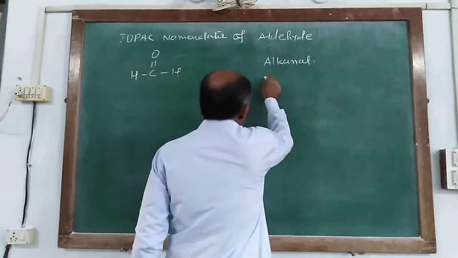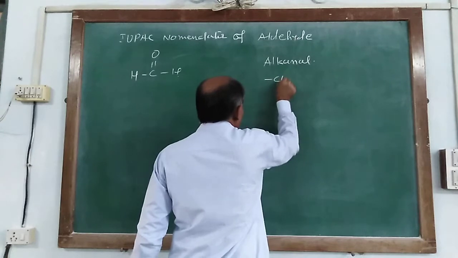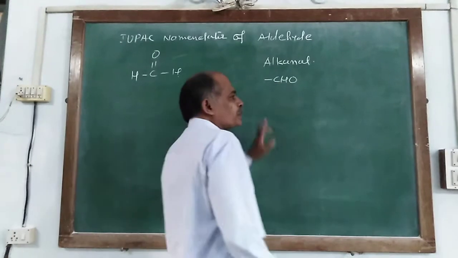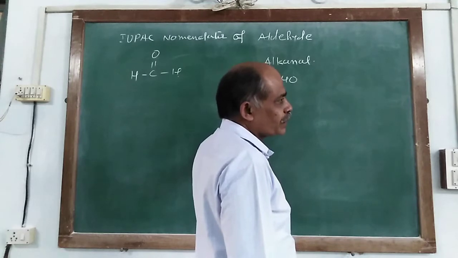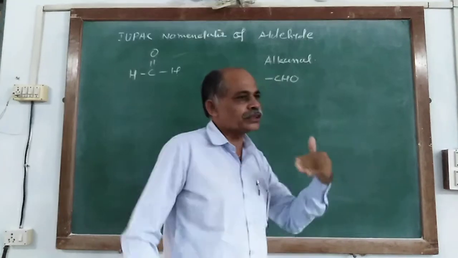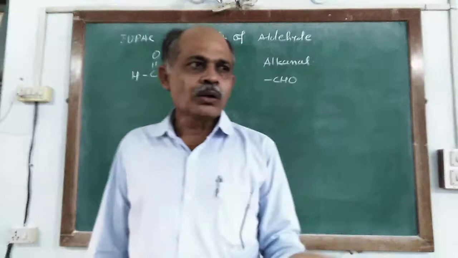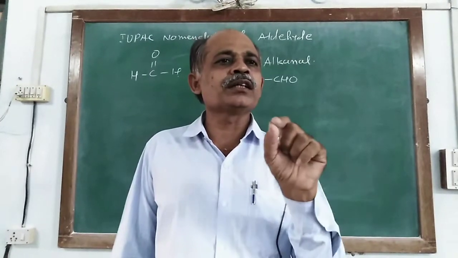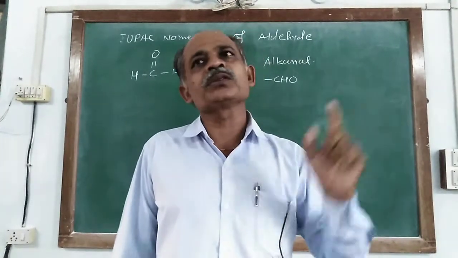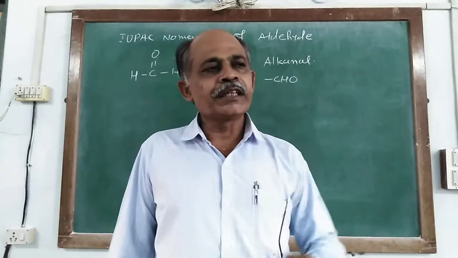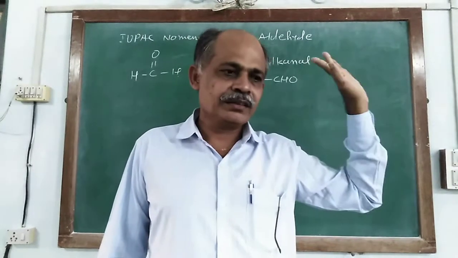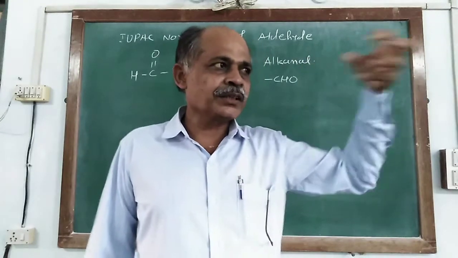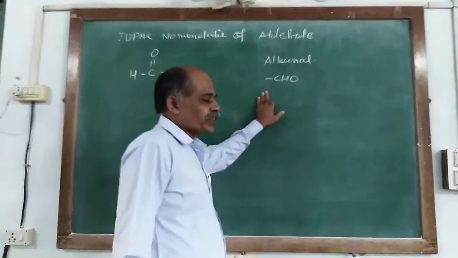So this compound has the functional group CHO, and the CHO group is always known as a terminal functional group. Terminal functional group means it is linked at the end of the chain and it is included in the main chain.